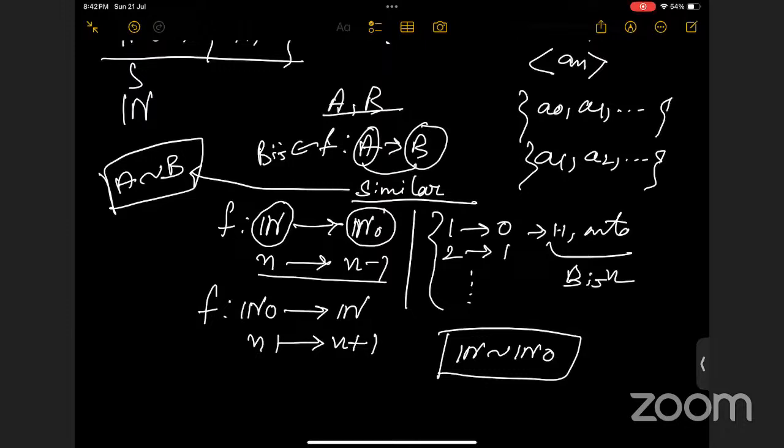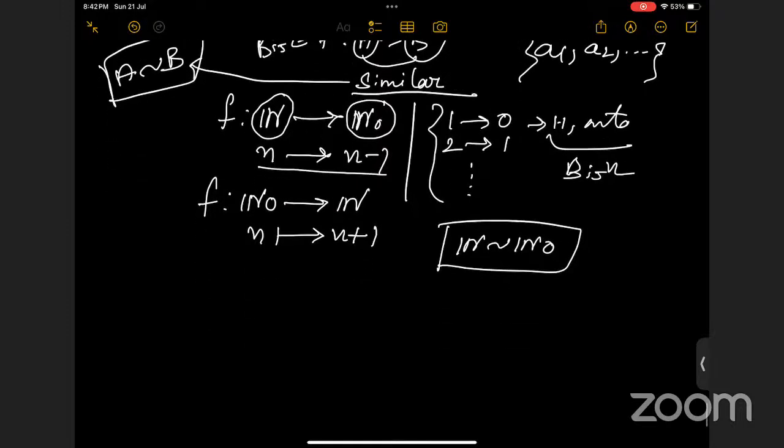A bijective function is not similar; sets are similar. If between two sets we have some bijective function, then we can say that those two sets are similar, okay? So from the set of natural numbers N to N naught, the set of whole numbers, we have a bijective function. And again, from the set of whole numbers to the set of natural numbers, we have one bijective function. So we can say that N and N naught are similar.